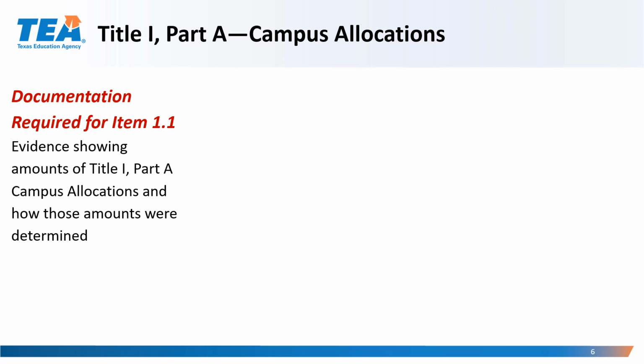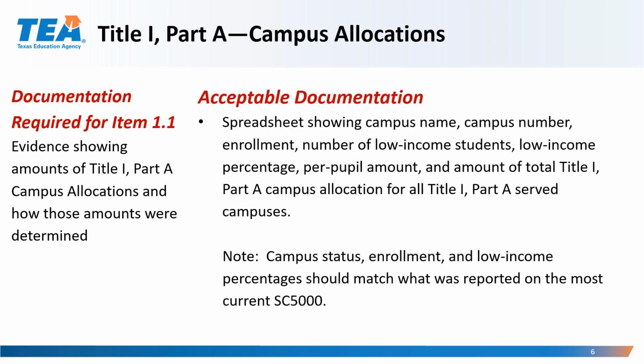For item 1.1, the LEA should submit evidence showing the amounts of the Title I Part A campus allocations and how those amounts were determined. Acceptable documentation could be a spreadsheet showing campus name, campus number, enrollments, number of low-income students, low-income percentage, per pupil amount, and the amount of Title I Part A allocations for all Title I Part A campuses in the LEA. Please note that the campus status, enrollment, and low-income percentages should match what was reported on the most current SC 5000.